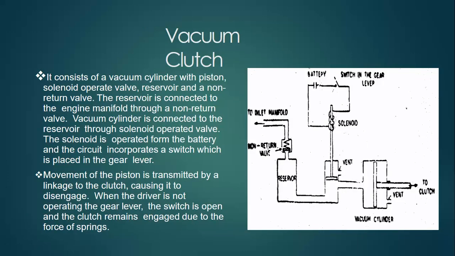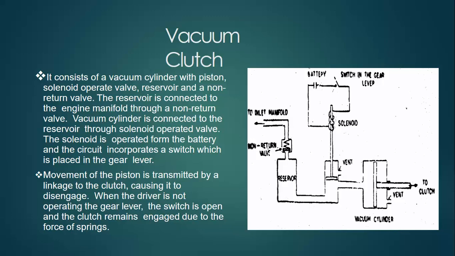The last one is the vacuum clutch, so let's see how the vacuum clutch works. It consists of a vacuum cylinder with piston, solenoid operated valves, a reservoir, and a non-returning valve. A non-returning valve is a kind of valve in which only one direction of flow is possible. Only unidirectional flow is allowed.